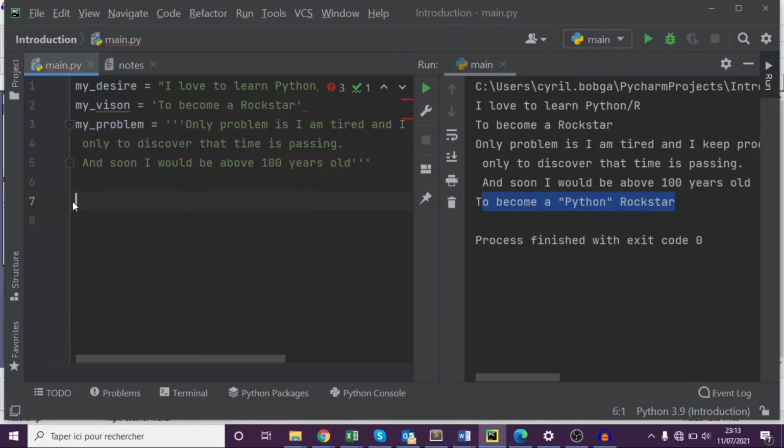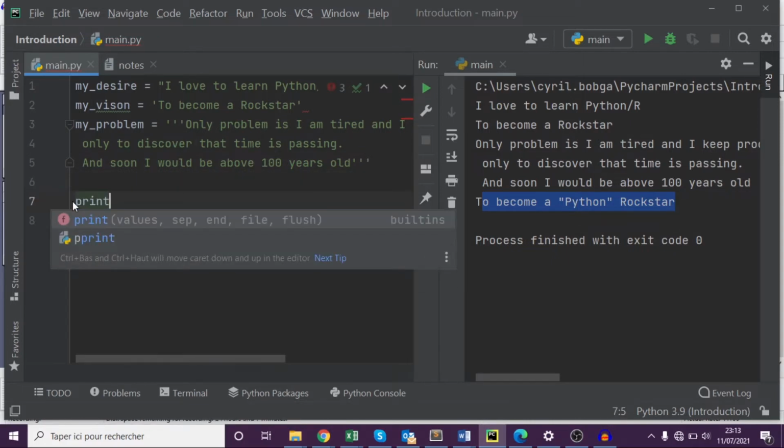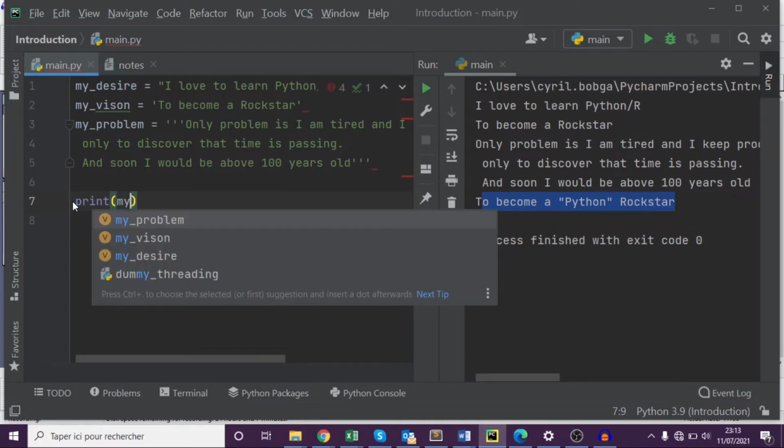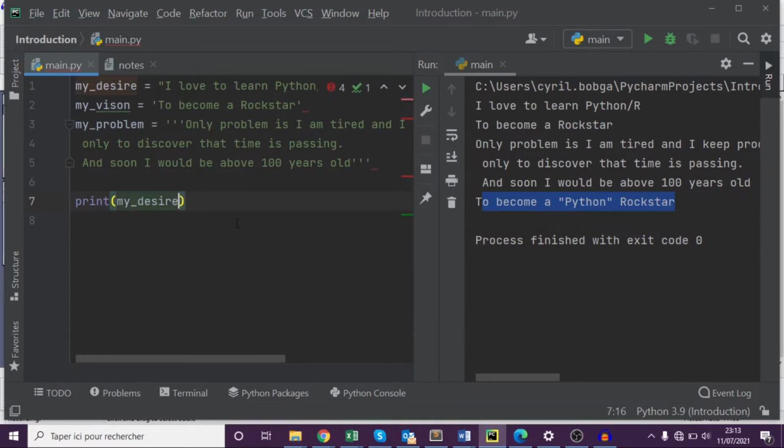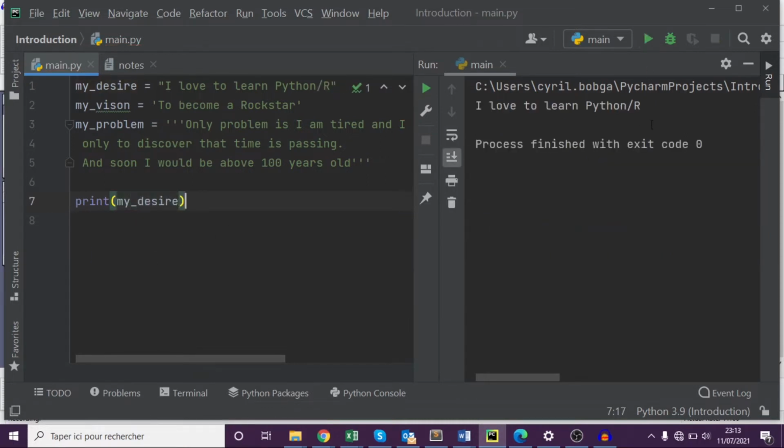So we can now call these variables directly. We say print my desire here. Just click here. Okay, so there you have it. Good. Now let's move on to slicing.